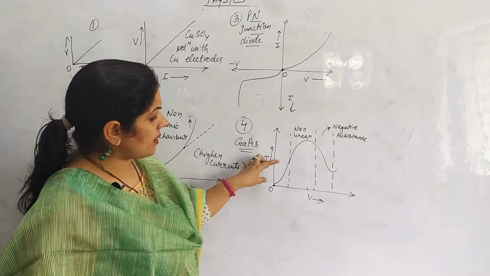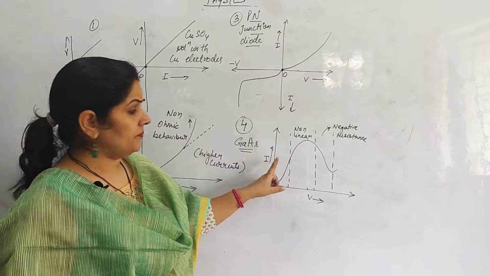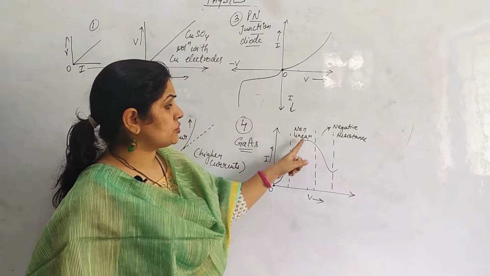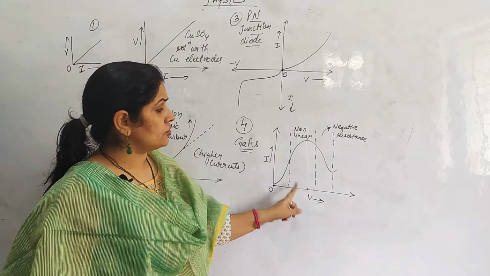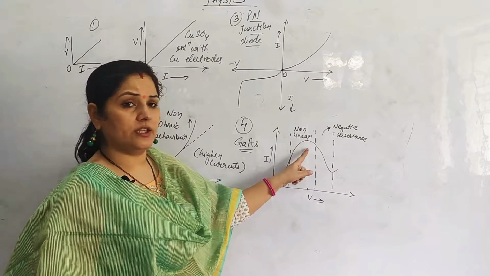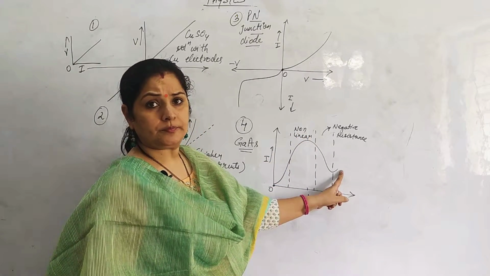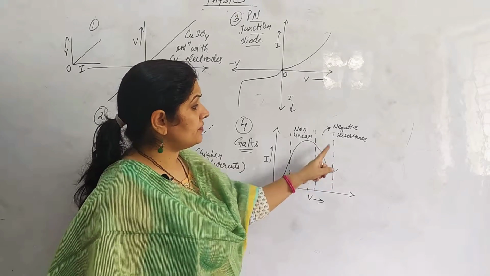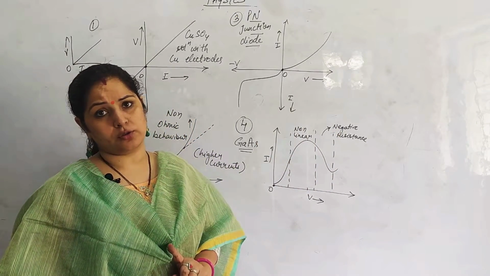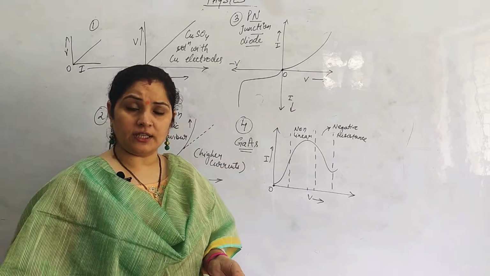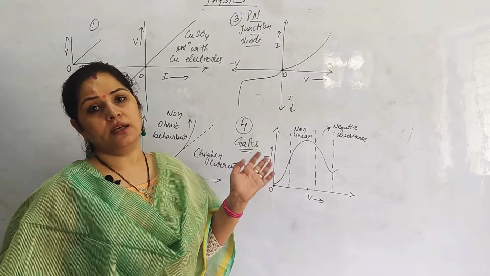We have somewhat linear behavior initially, then a region which is non-linear. As V increases, I first increases, then decreases, and then decreases further, and see, again there is a peak, right? This is the region where it shows negative resistance also, but it is a very good conductor and it is used in many devices.